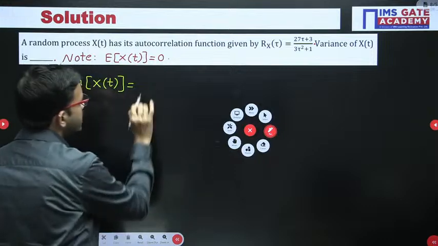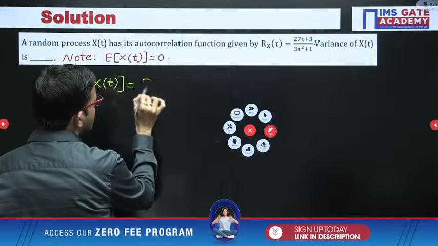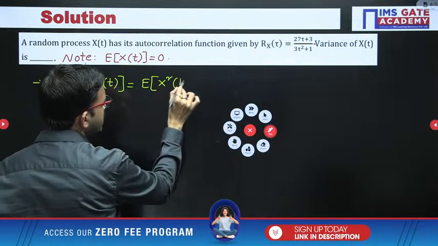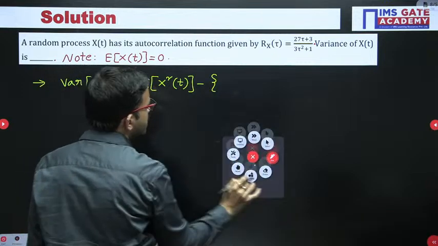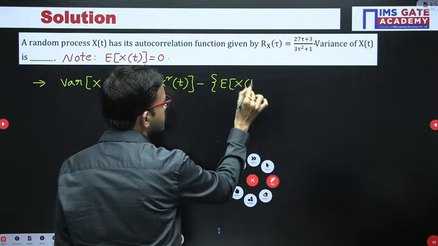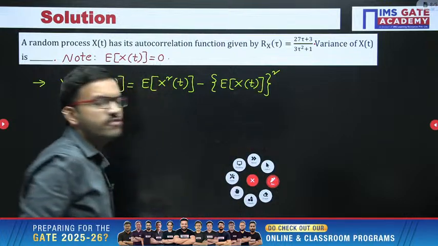First I am writing the generalized case, after that I am representing the short form. So you are having expectation of x square of t minus expectation of x of t, whole square.